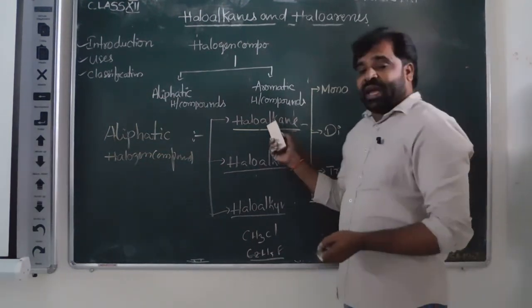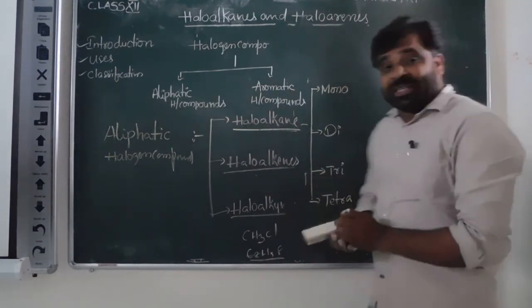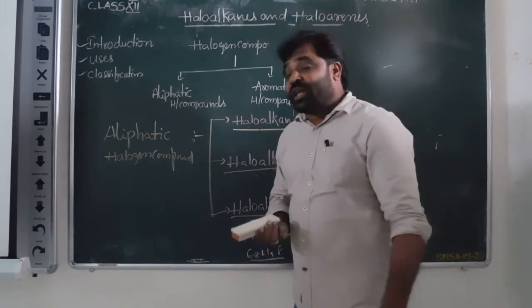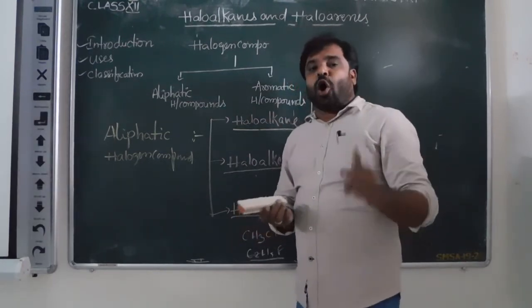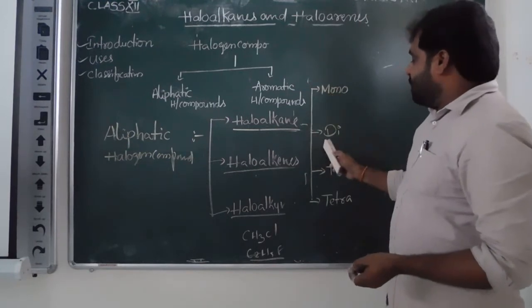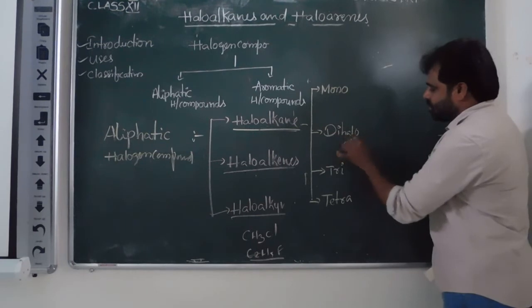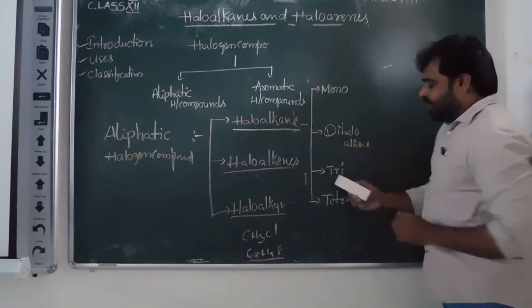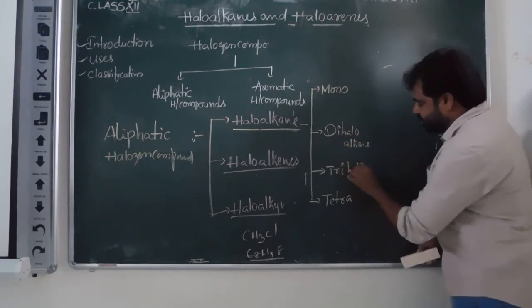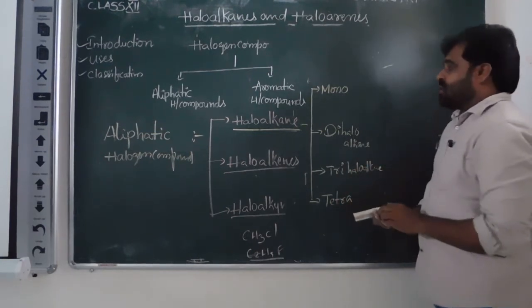The haloalkanes are classified into four categories on the basis of number of halogen atoms present on alkanes.